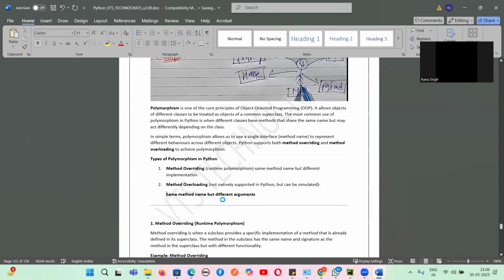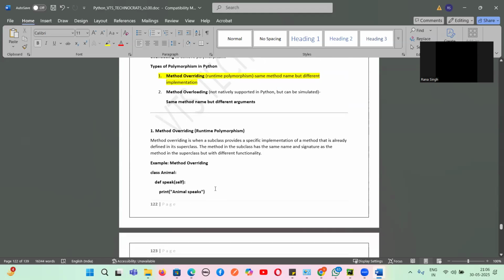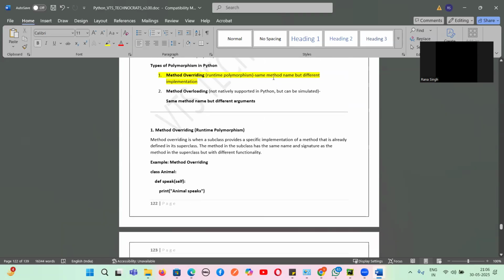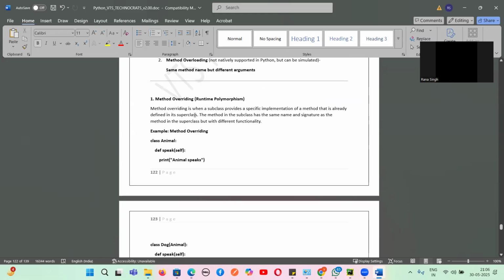Method overriding will have the same method name but a different implementation. In Python, we can achieve method overriding directly, and Python supports method overriding. It does not support method overloading, although we can simulate it. So method overriding, as I told, is the same method name but a different implementation. It's not that two classes will have the same method name and it will be implemented in a different way. It cannot be done like that.